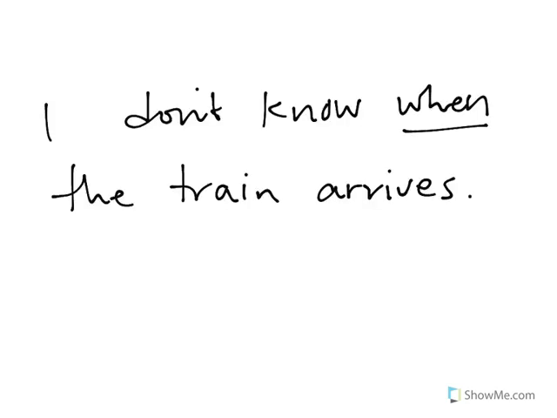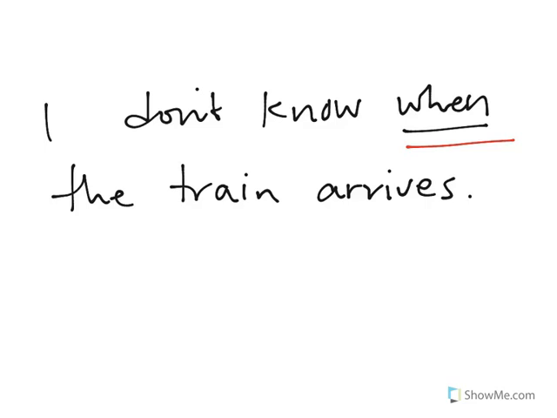So wann kommt der Zug in Berlin an is asking a direct question about a time. But wann isn't just for direct questions, that is, questions that you directly ask someone. It's also for indirect questions where you're talking about time. What if you asked me the last example question and I didn't know the answer to it? I could say, I don't know when the train arrives.